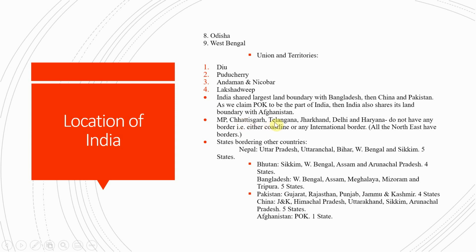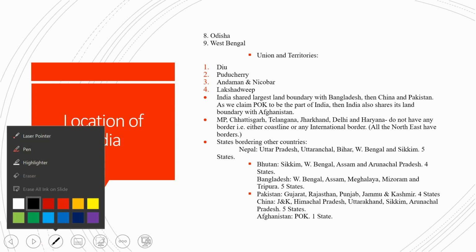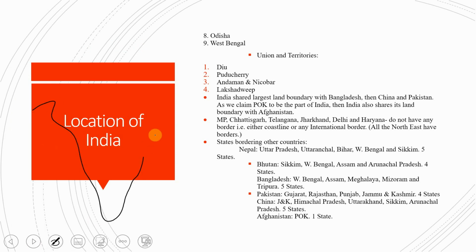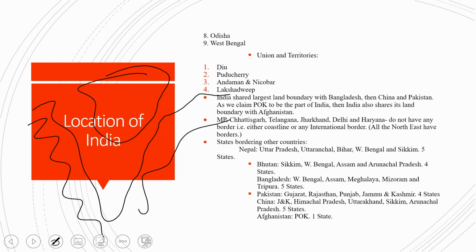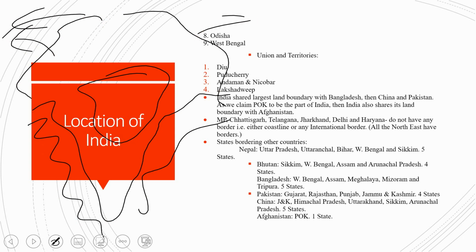Then Madhya Pradesh, Chhattisgarh, Telangana, Jharkhand, Delhi, and Haryana do not have any border, that is neither coastline nor any international border. It means these states are in between, in the mainland, okay? They are not touching the coastline, and they do not have any border with other international countries, okay?